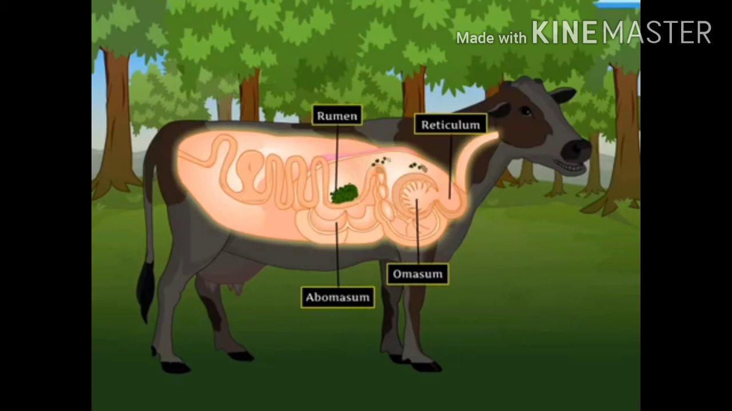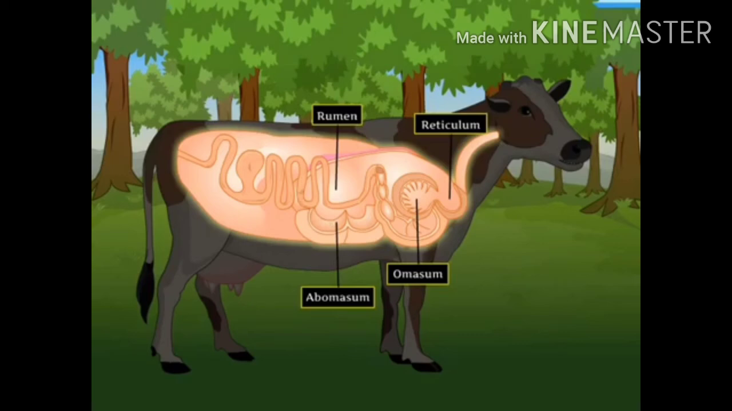The cud is pushed into the reticulum, the second chamber of the stomach, and from here it is sent back into the mouth for thorough chewing. The process of chewing the cud is called rumination, and animals which chew the cud are called ruminants. The rechewed food is swallowed and sent into the omasum, the third and the smallest chamber of the stomach, to absorb excess water from the food. In the omasum, the food is broken down to even smaller pieces. This is then sent to the last chamber, abomasum, which is also called the true stomach.